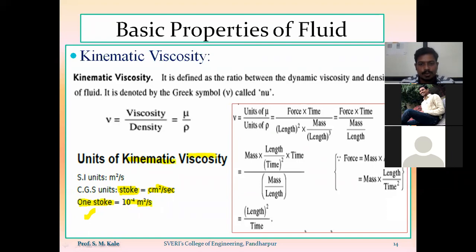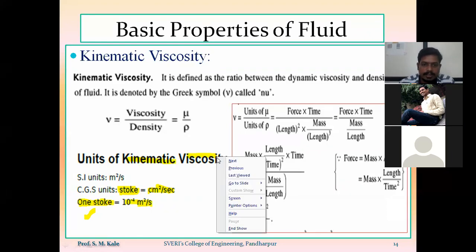So dynamic viscosity will have the CGS unit as poise, and poise is nothing but dyne second per centimeter square, and kinematic viscosity has the CGS unit as stroke. 1 stroke is nothing but centimeter square per second. Are you getting? So this is related to kinematic viscosity.